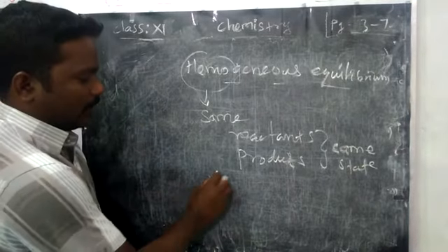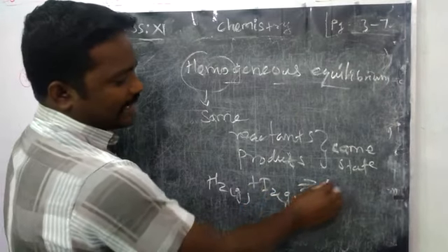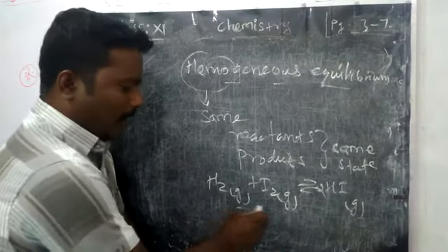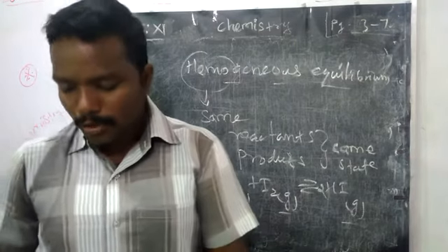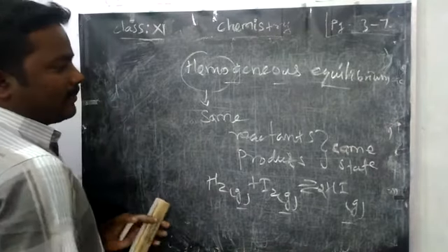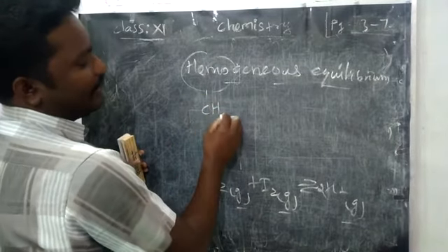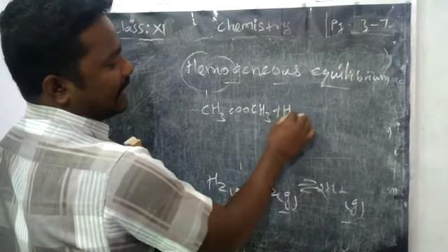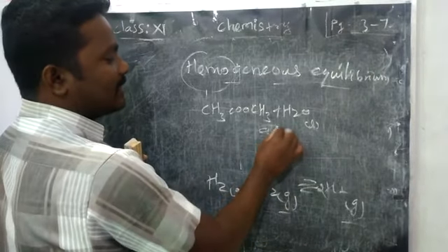The same example: hydrogen gas reacts with iodine gas and gives hydrogen iodide gas. All are in the gaseous state, so this is an example of homogeneous equilibrium. We can write some other examples also. Methyl acetate, an ester, on hydrolysis with H2O, all in aqueous form.